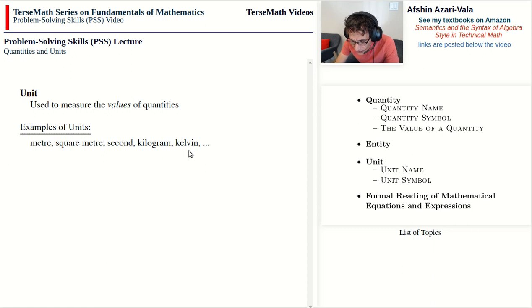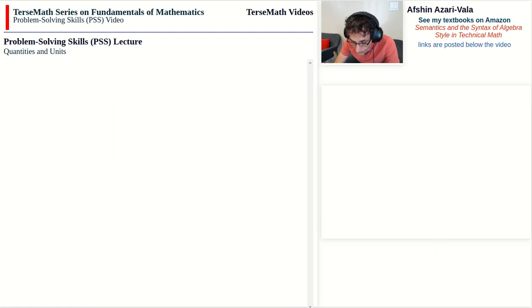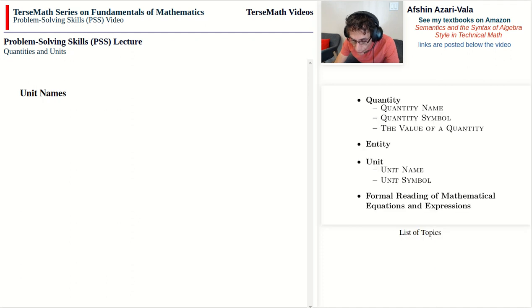Now, for every quantity, there are usually multiple units that can be used to measure their values. So for time, I can use the second, minutes, hours, decades, centuries, and so on. For mass, I can use the kilogram, the gram, the pound, and so on.